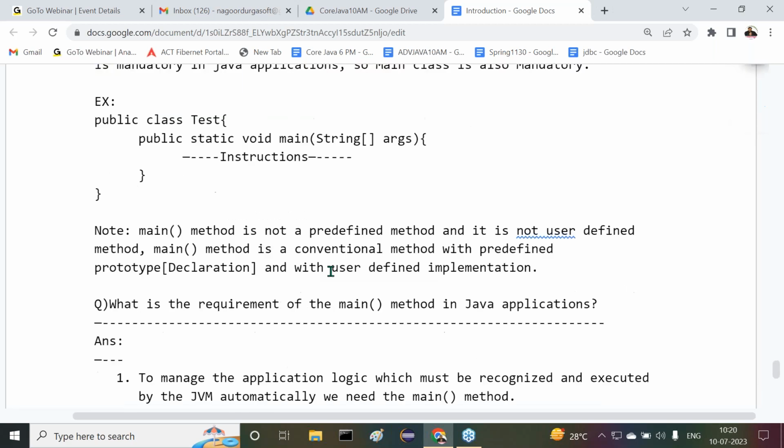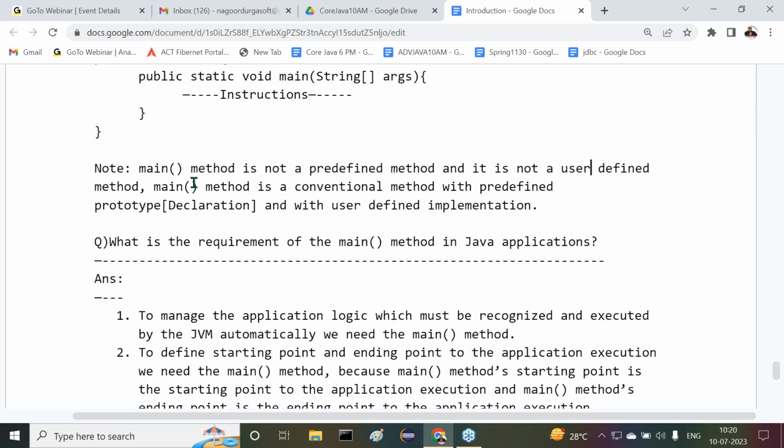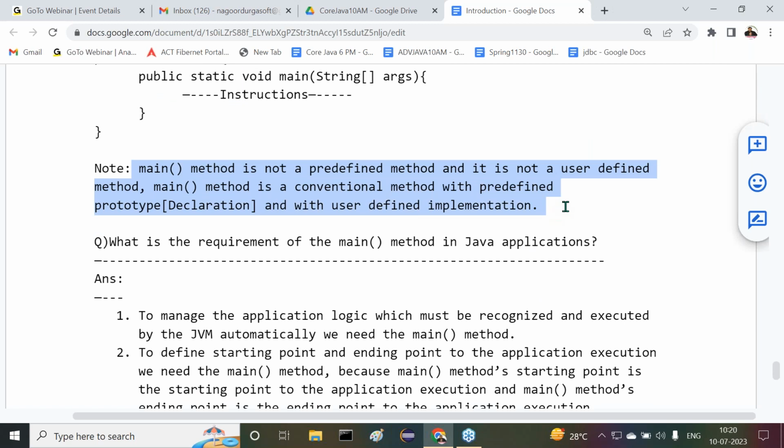Next one is, what is this main method? Is this method a predefined method or a user defined method? If we come to this point, the answer is very clear. The main method is not a predefined method and it is not a user defined method. But what is this main method? Main method is a conventional method.